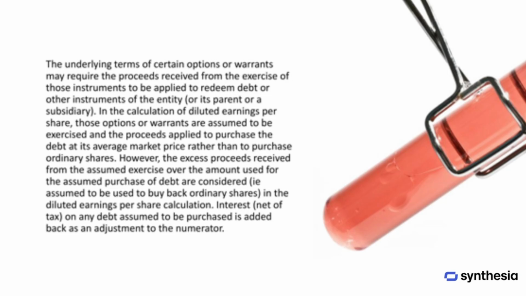Sometimes, the terms of certain options or warrants require that the proceeds from exercising them must be used to redeem debt or other instruments of the company, its parent, or a subsidiary. In calculating diluted earnings per share, these options or warrants are treated as if they were exercised, and the proceeds are assumed to be used to repurchase the debt at its average market price instead of buying ordinary shares directly. If there are any excess proceeds left after this assumed debt repurchase, we then treat those as if they were used to buy back ordinary shares, and that effect is included in the diluted earnings per share calculation. In addition, any interest on the debt that is assumed to be repurchased, net of tax, is added back to the numerator of the EPS calculation.